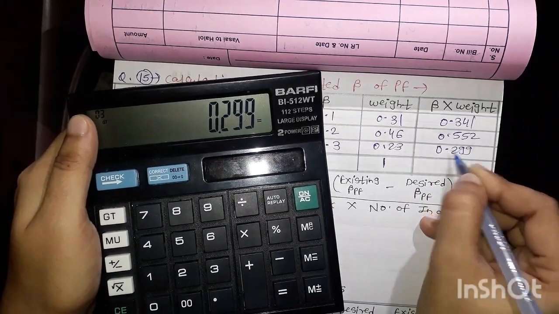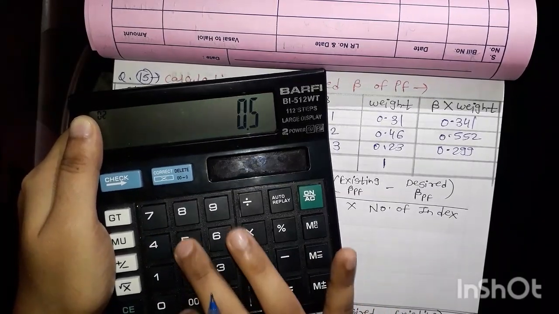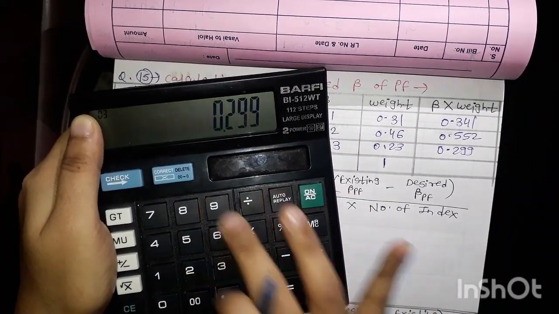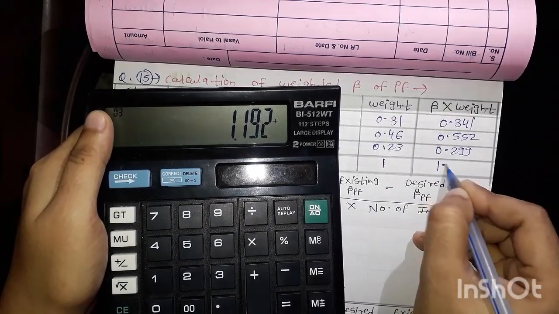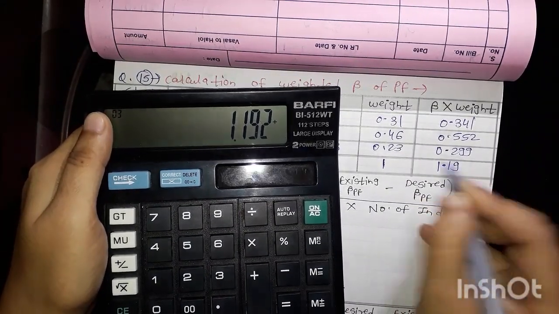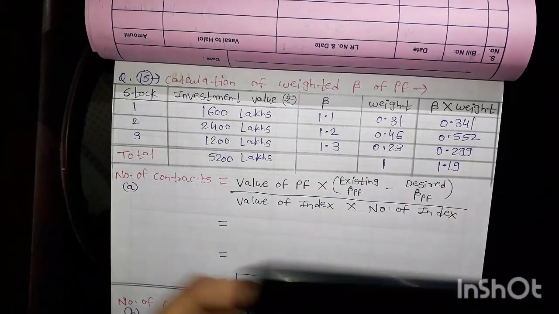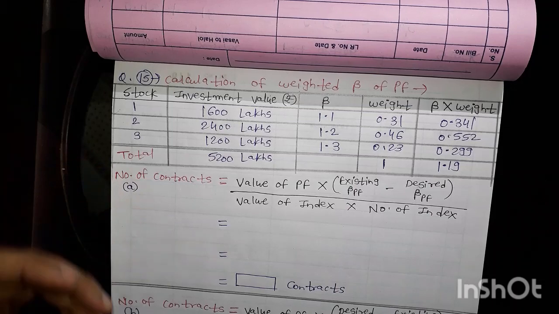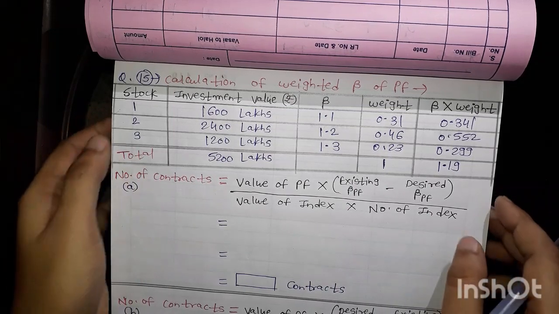Okay, just take a total. I am getting like this. So now I will round off up to 2 decimal places. You can round off up to 3 also, but normally 2 is okay. So here I got 1.19. Now we will use this in a formula.